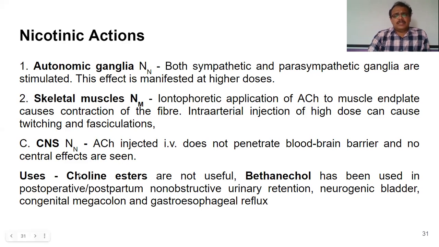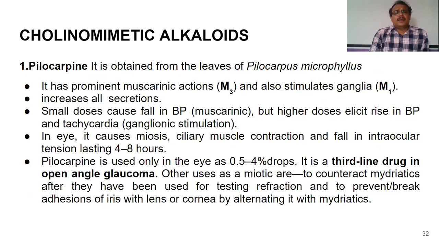And we should note one thing, that we have seen there are two different types of drugs under parasympathomimetic drugs. One is cholinomimetic alkaloids, and the other are anticholinesterases. Under cholinomimetic alkaloids, choline esters are the drugs which are not acting on these nicotinic receptors. We will see about them in detail.